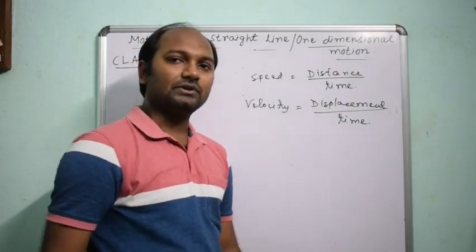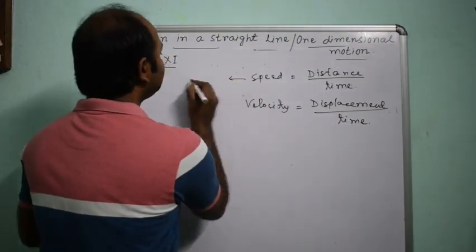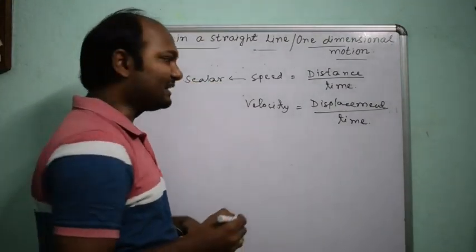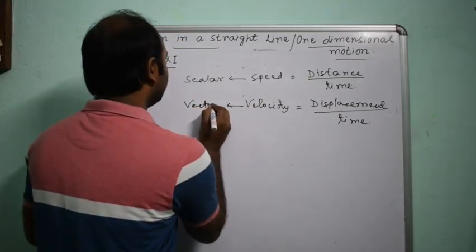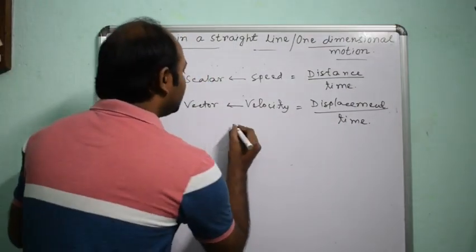is known as velocity. So here speed is a scalar quantity, whereas velocity is a vector quantity. Next, unit.